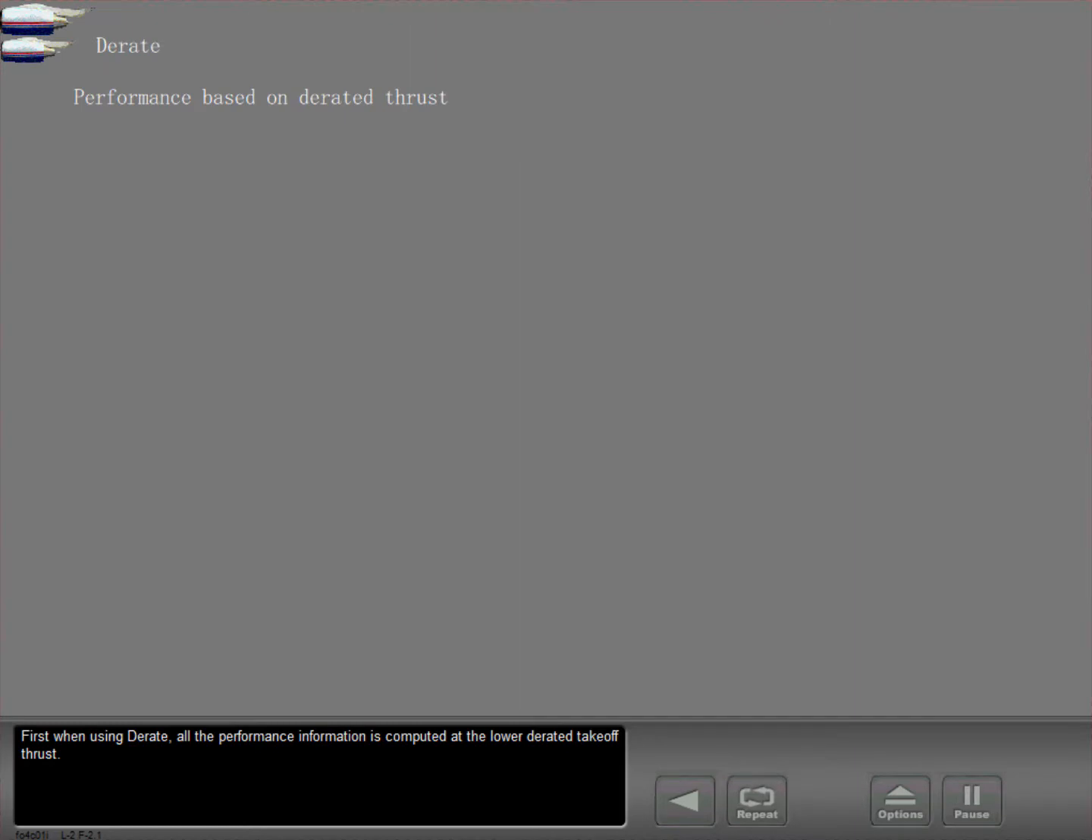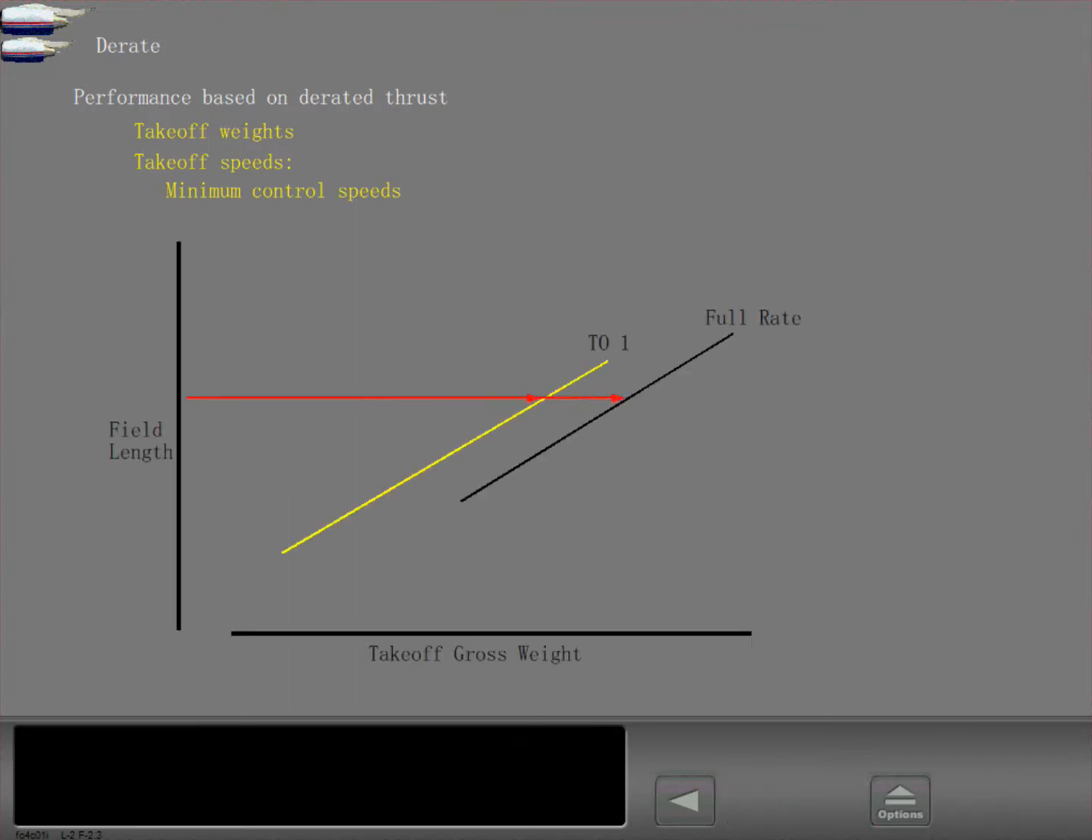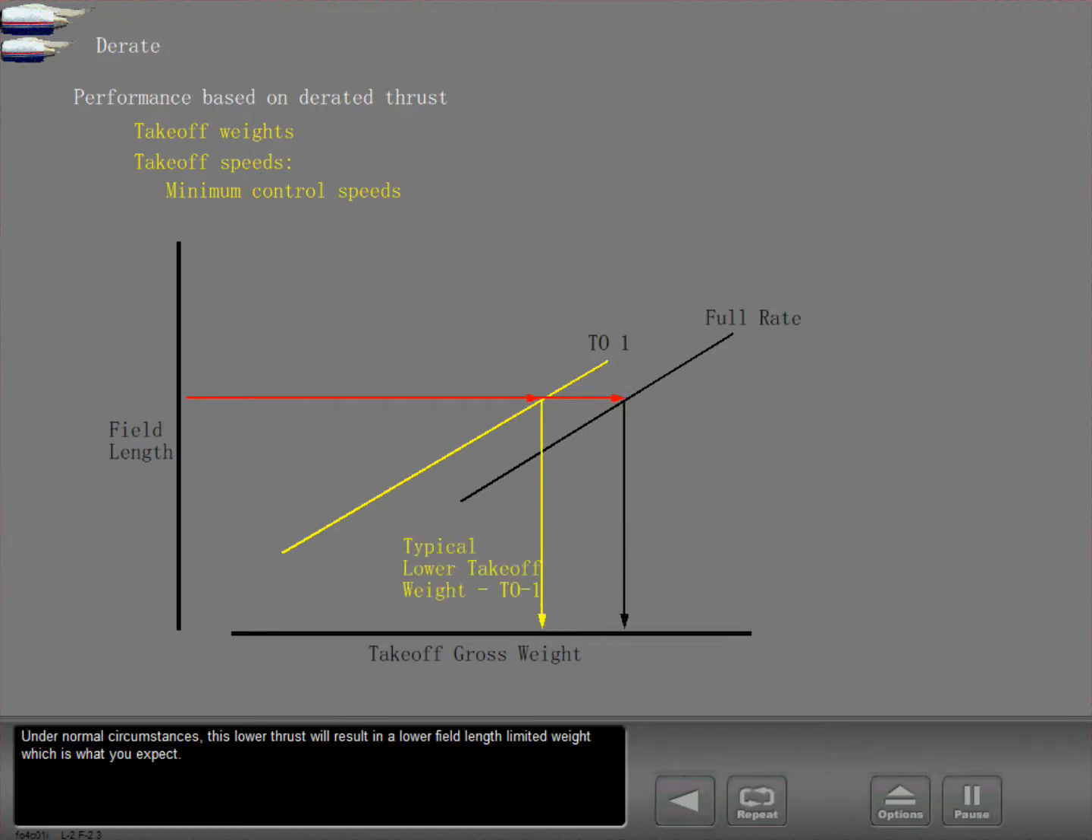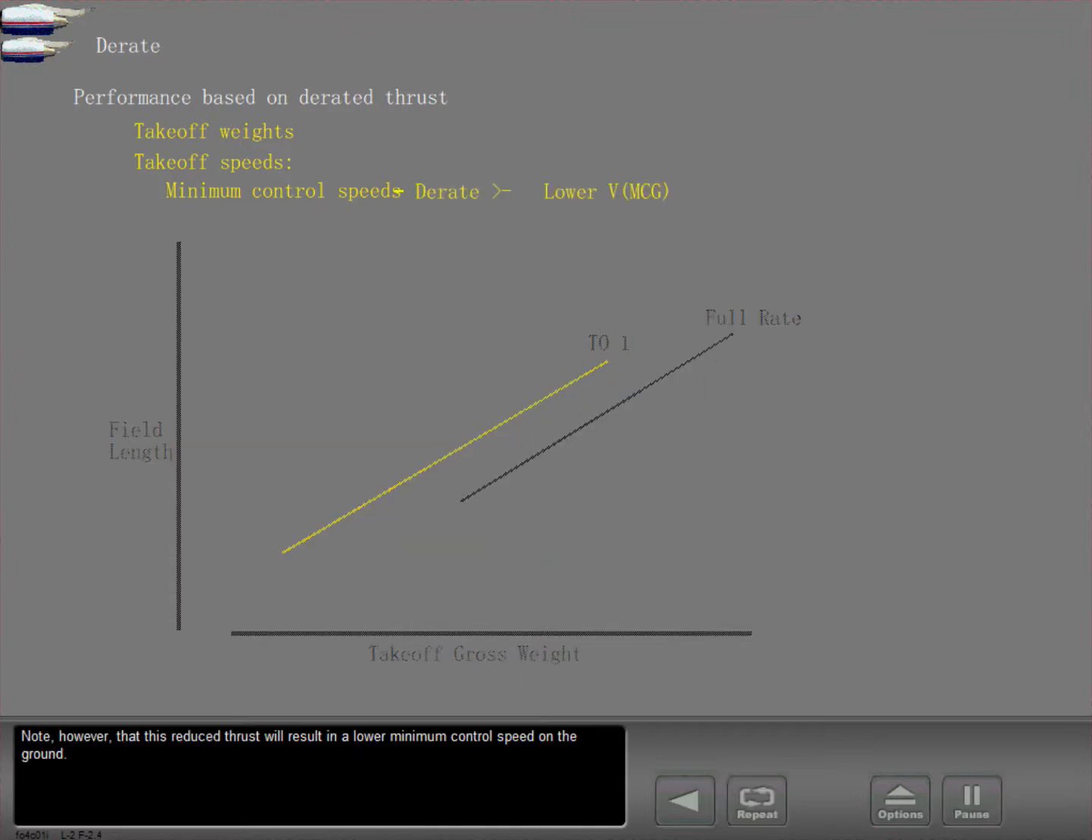First, when using derate, all the performance information is computed at the lower derated takeoff thrust. This includes the limiting takeoff weights and takeoff speeds, including the minimum control speeds. Under normal circumstances, this lower thrust will result in a lower fuel length limited weight, which is what you expect. Note, however, that this reduced thrust will result in a lower minimum control speed on the ground.